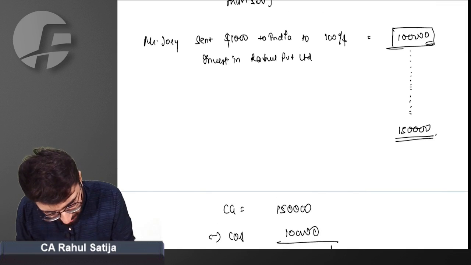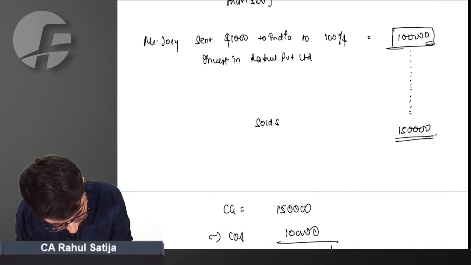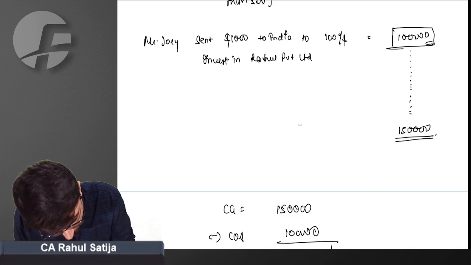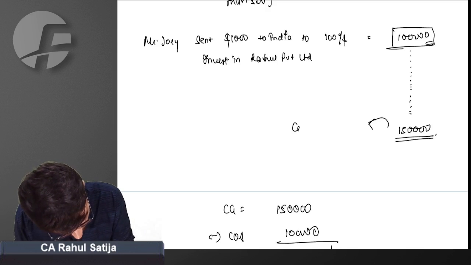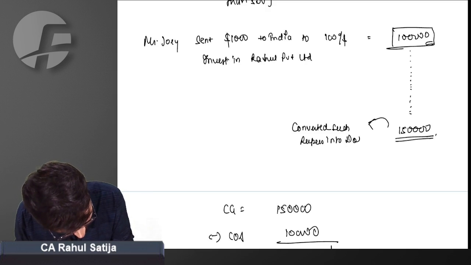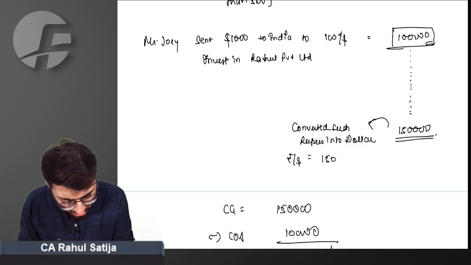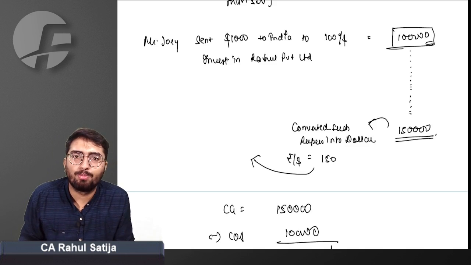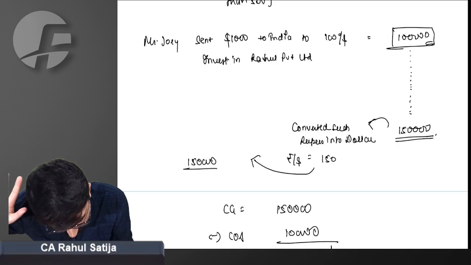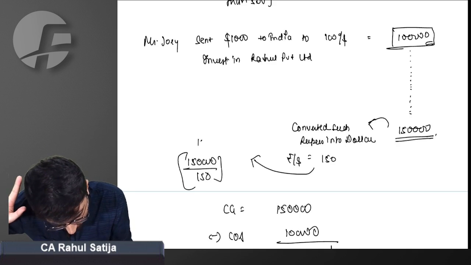But the issue here was that when he sold such assets and converted such rupees into dollars, that day the rupee per dollar rate was 150. How much dollar do you think he took home? Ultimately, simply 1,50,000 rupees divided by 150. Can I say he took home only $1,000?